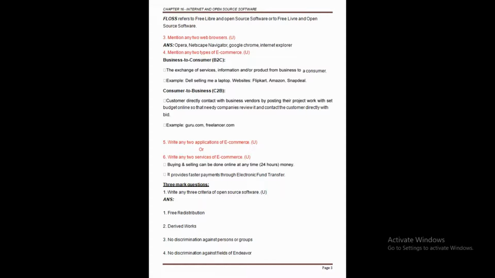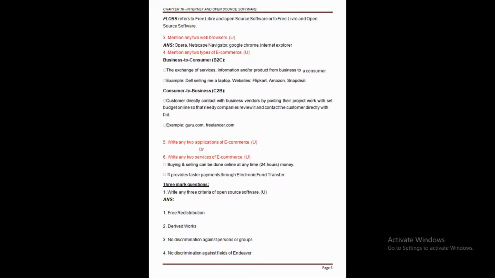And the second is that it provides faster payment through electronic fund transfer. Maybe you want to transfer funds to your relatives or a friend; very easily we can transfer funds through the computer, to anywhere around the world. Clear this point? So the second point is that it provides faster payment through electronic fund transfer. So these are the uses, applications or services of e-commerce here.